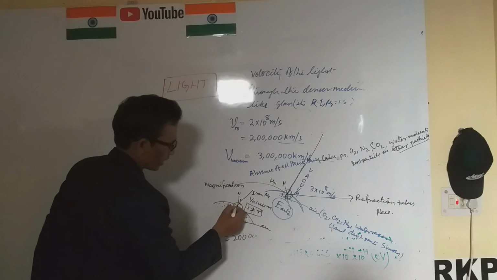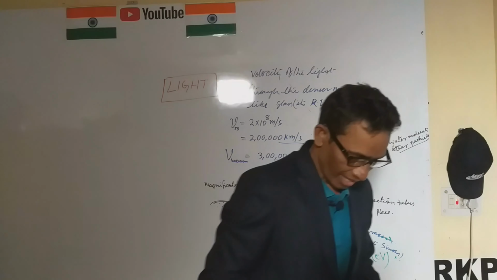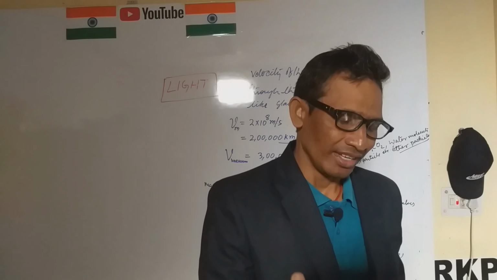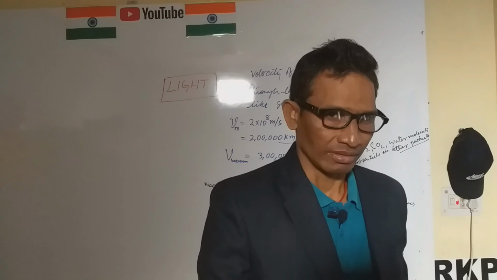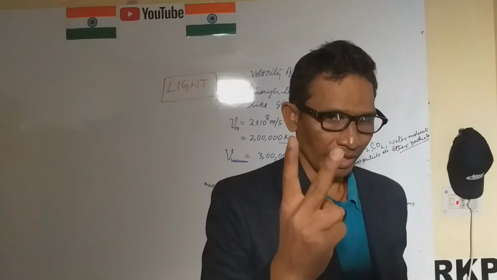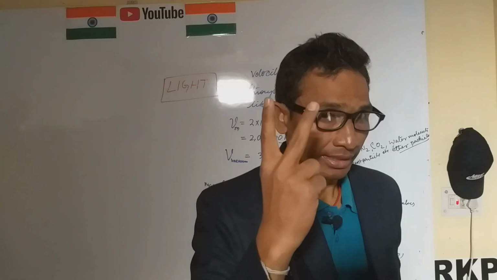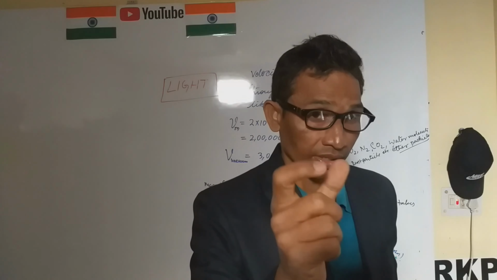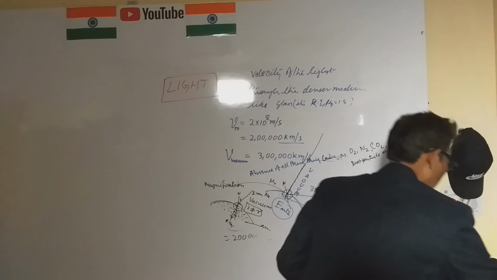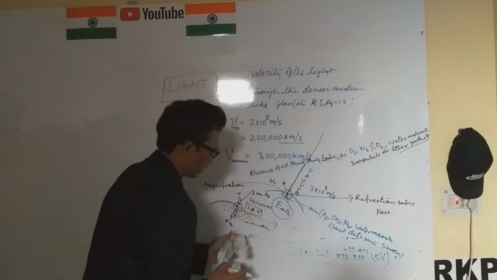Whenever light passes from one medium to another, it bends toward or away from the normal, provided there are two media with a slight or larger difference in their composition. This is the refraction.